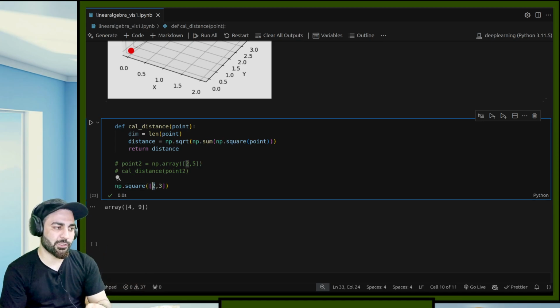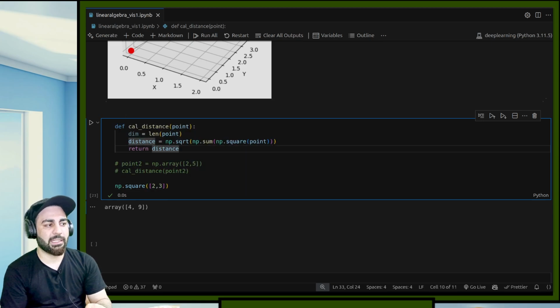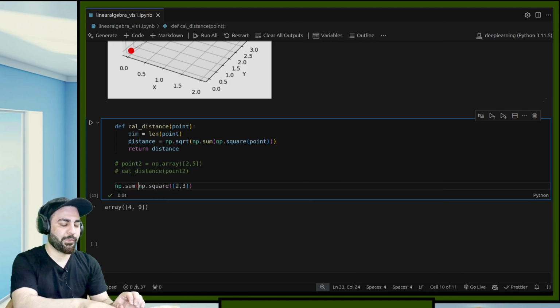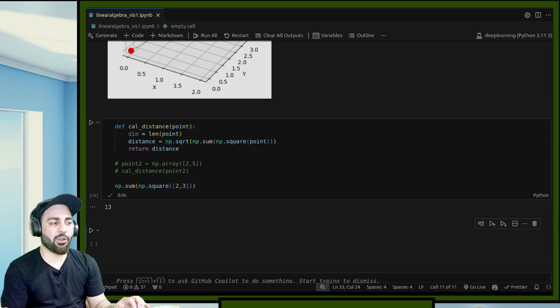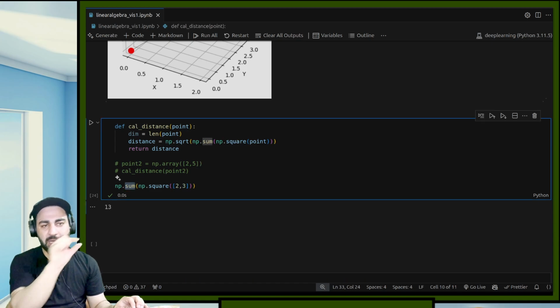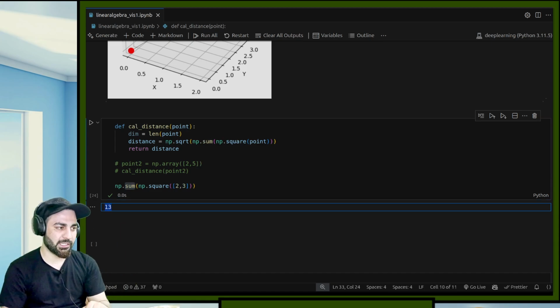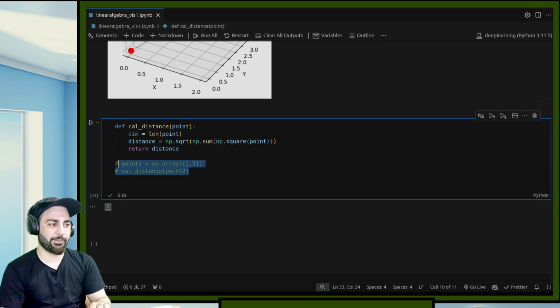So it did the square of this and the square of this. That's what np.square does. Then I can do np.sum, which takes these squared values and sums them together. You can also mention the axis, but by default the sum is over the elements. You can still see the number, and then you can apply the square root. That's what is happening over here.